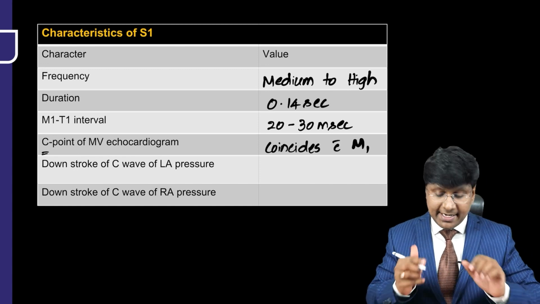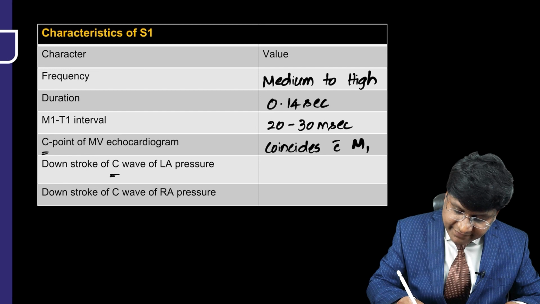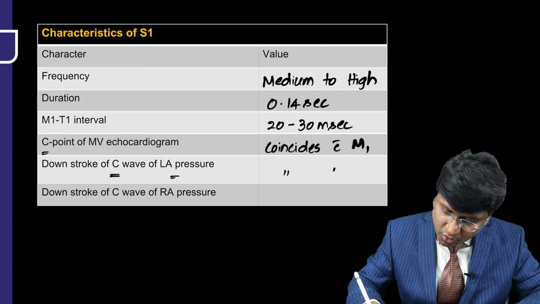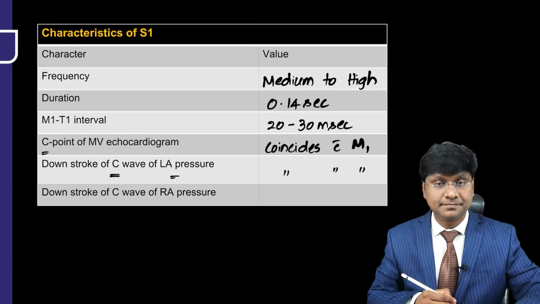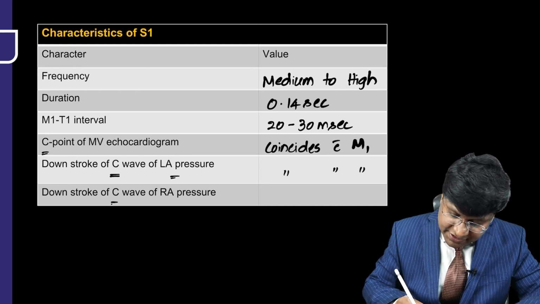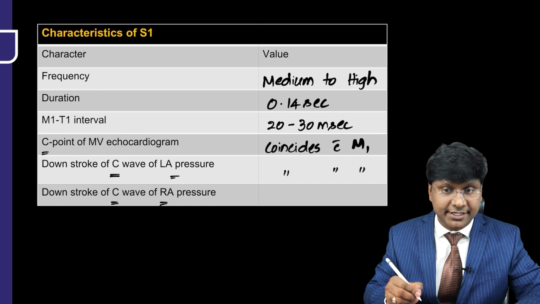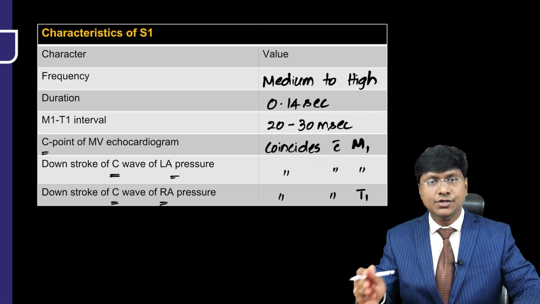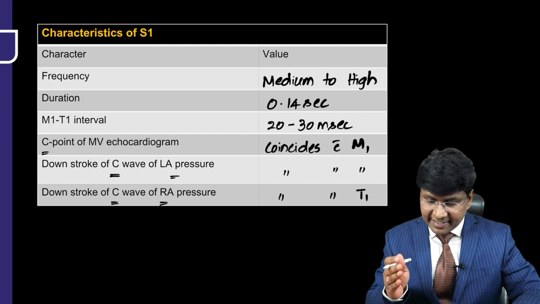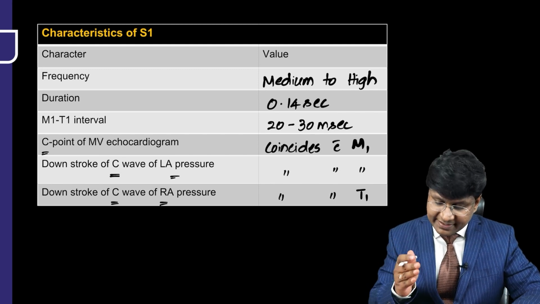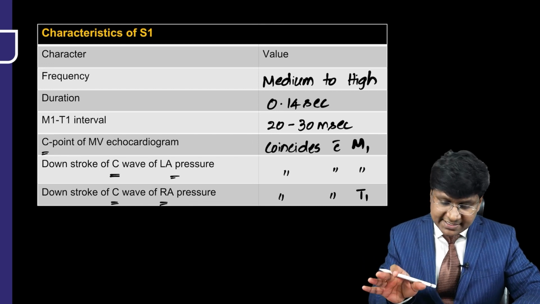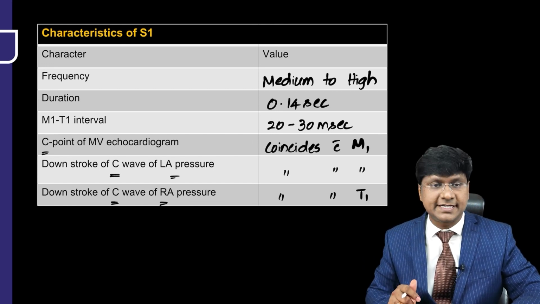And the downstroke of the C wave of the LA pressure also coincides with M1. And the downstroke of the C wave of the RA pressure will coincide with T1. So the C wave of LA pressure coincides with M1 and the C wave of RA pressure coincides with T1. So these are the characteristic features of the first heart sound.